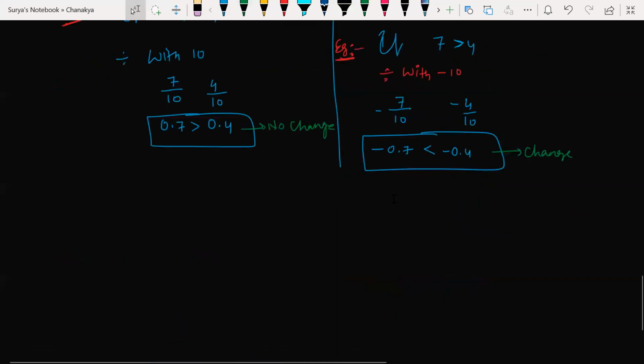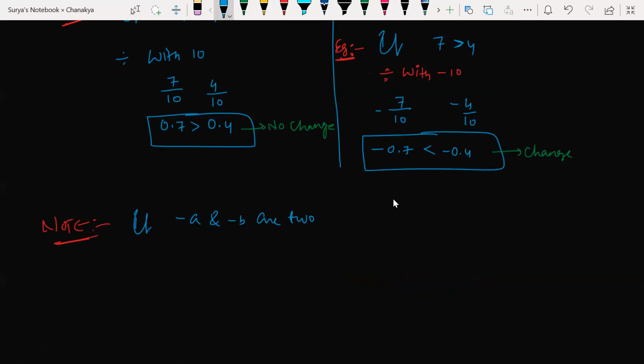Next, everyone take a note here. If minus a and minus b are two negative numbers, then, for example, here I know that 5 is greater than 3.